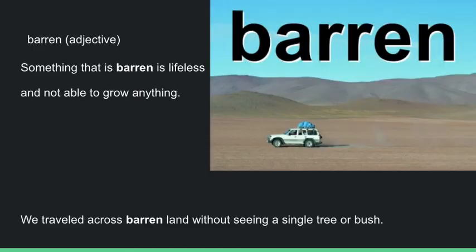The first word that we have this week is barren. Barren is an adjective, which means it is a describing word. Something that is barren is lifeless and not able to grow anything. And the sentence that goes along with this picture is, we traveled across barren land without seeing a single tree or bush.